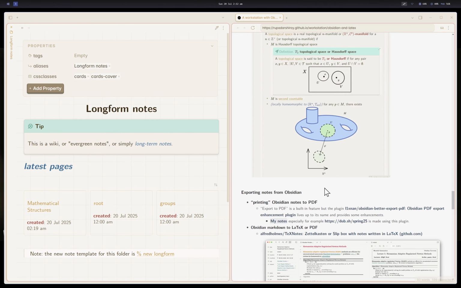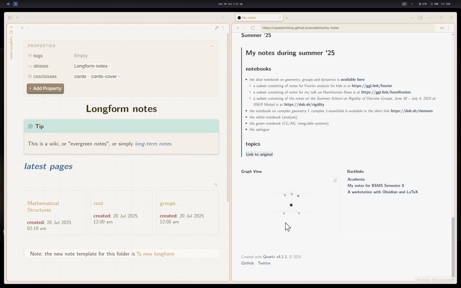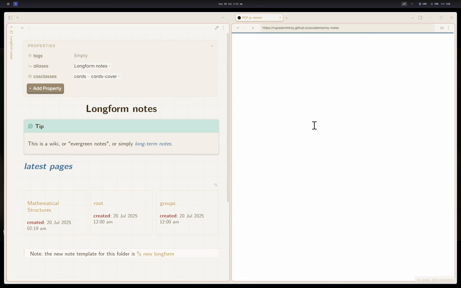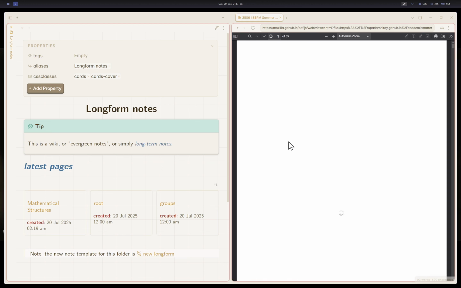Other than that, I should again elaborate on the fact that Obsidian is not a LaTeX document making software, but you can use it to export notes. For example, I made all my notes here, like this one. Which one should I open? Let's say this one. These notes are what I was showing previously.